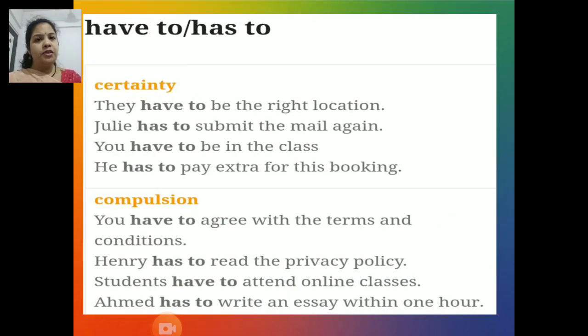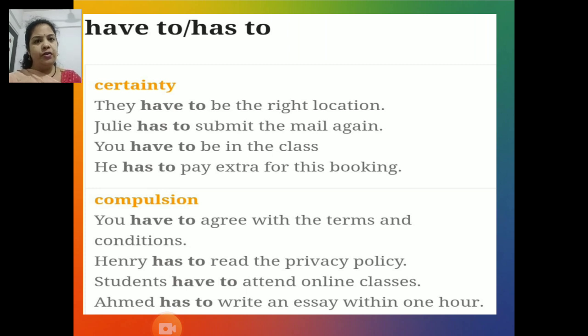Next modal auxiliaries have to or has to, which are used to denote certainty and compulsion. First function of have to or has to is certainty. For example, they have to be the right location. Julie has to submit the mail again. You have to be in the class and he has to pay extra for this booking.